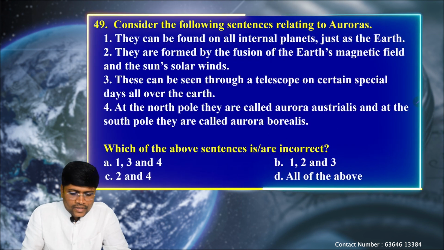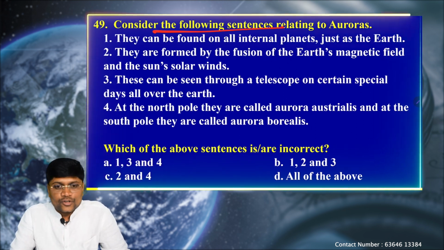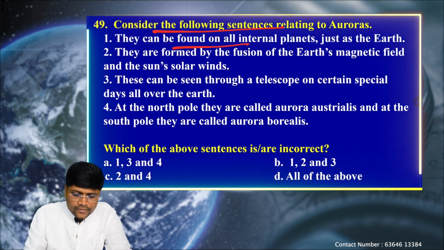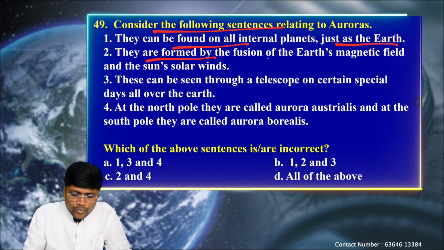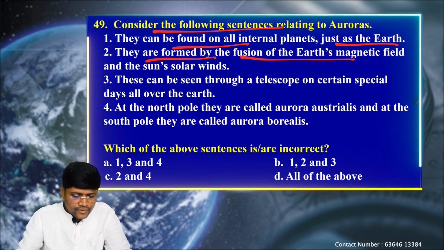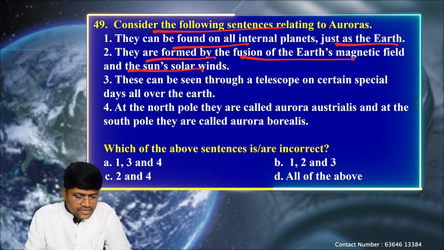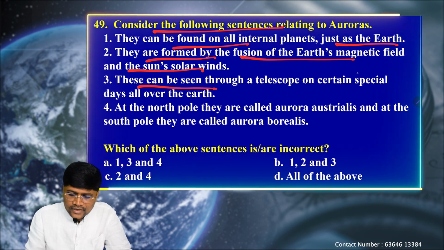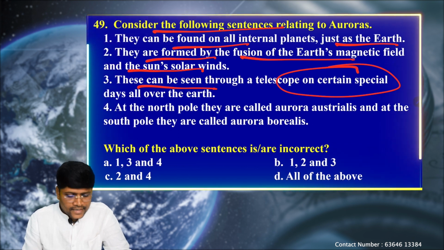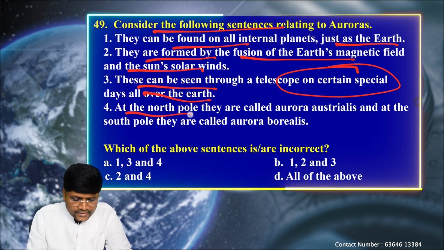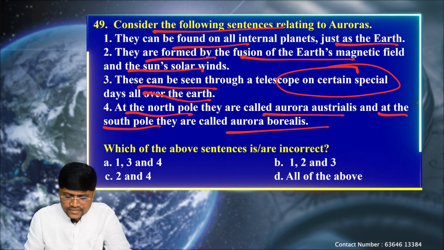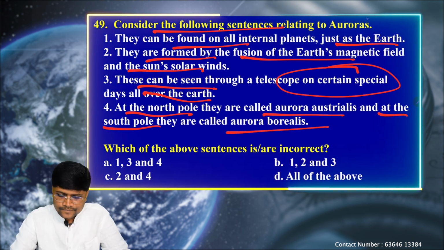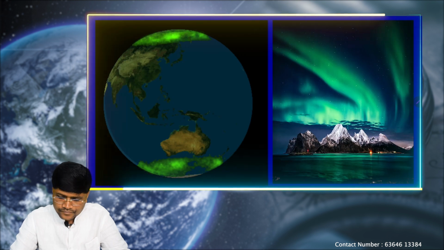Next question. Consider the following sentences relating to auroras. One, they can be found on all inner planets just as Earth. Two, they are formed by the fusion of the Earth's magnetic field and the sun's solar winds. Three, these can be seen through a telescope on certain special days all over the Earth. Four, at the North Pole, they are called Aurora Australis, and at the South Pole, they are called Aurora Borealis. Okay, so let's see the explanation.